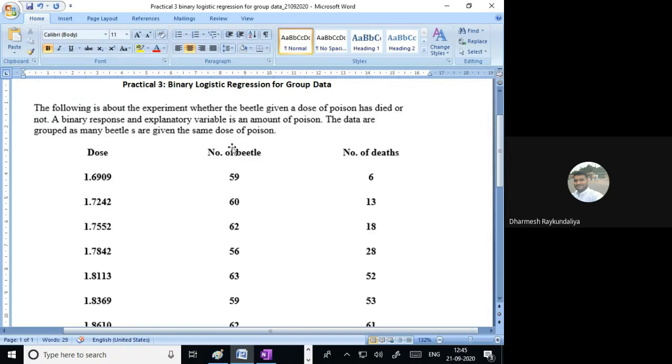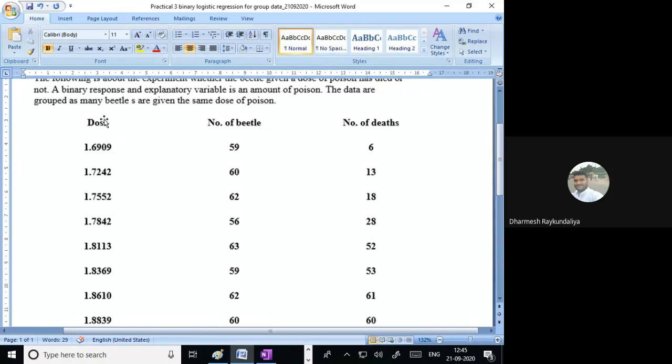The data are grouped, as beetles are given some dose of poison. Suppose the beetles were given the dose 1.6909, how many beetles were there? Total 59 beetles, and out of 59, how many died? 6 died. Similarly, at this dose there were 60 beetles, and out of 60, 13 died. So here the total number of beetles is given, and the number of beetles that died is given.